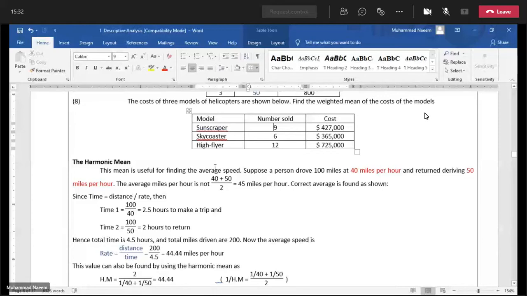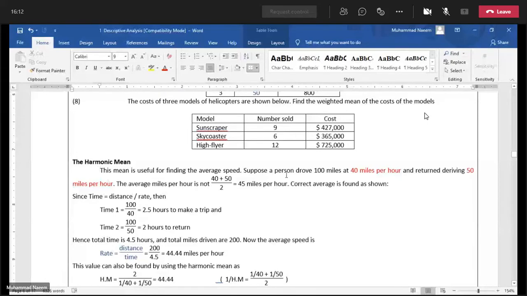When our data is in ratio or proportion, when we have certain segments of time with different inflation rate, different acceleration, different growth rate, in that case we prefer harmonic.